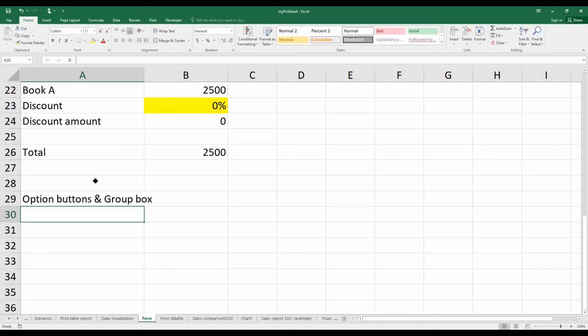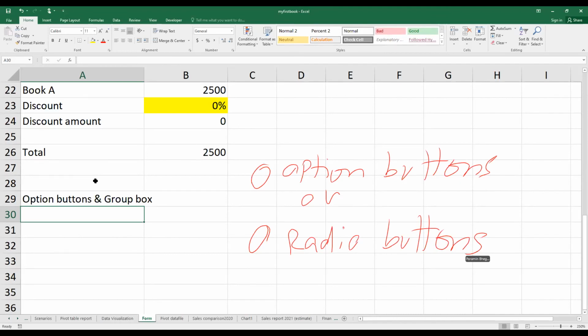What are they? What are option buttons? As I told you earlier, in some handbooks they may call them option buttons, in some handbooks they may call them radio buttons. They mean the same thing. Why do they call it radio buttons?